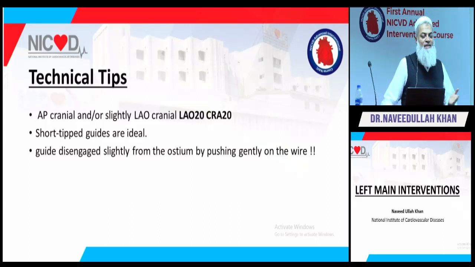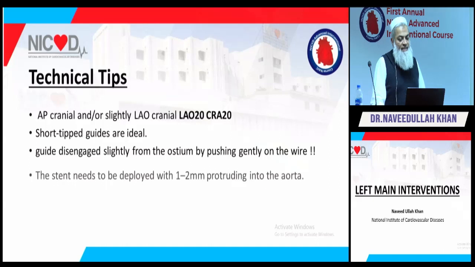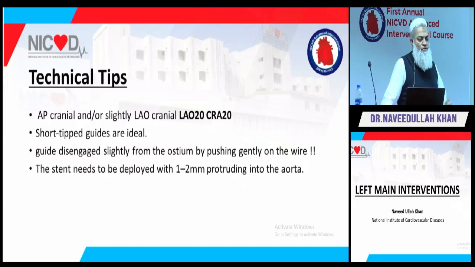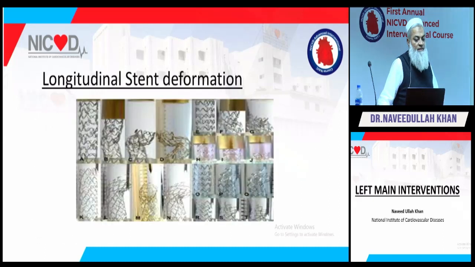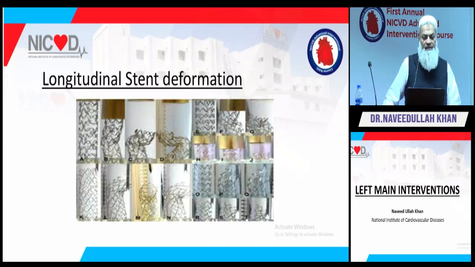But this is a conventional teaching that you can control your guide with the wire, but this is for the floppy wires. And simply, the stent deployed should be 1 to 2 millimeter protruding into the aorta. Inflation should be short, we have already discussed, and beware of longitudinal stent deformation. What is longitudinal stent deformation? I hope you all have seen, because the newer generation stents are thinner strut, but they are comparatively softer.